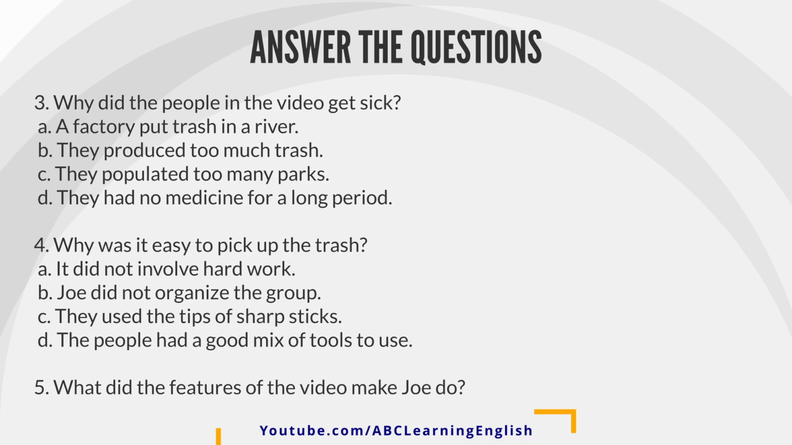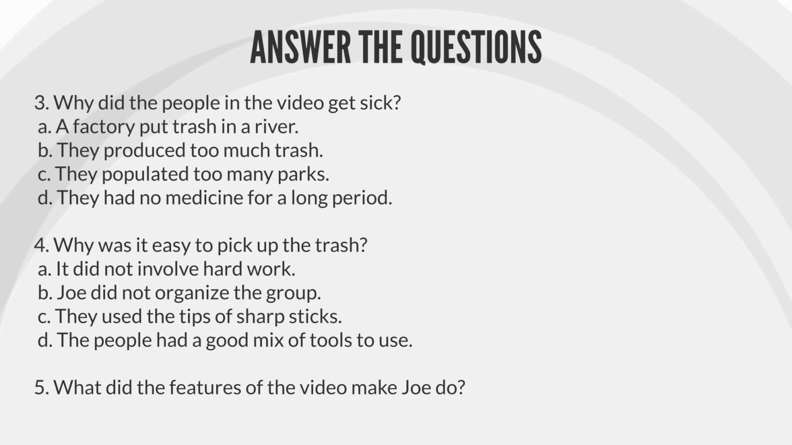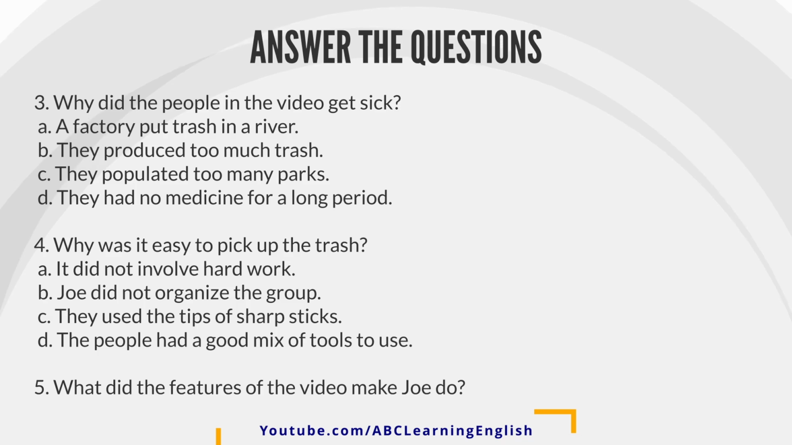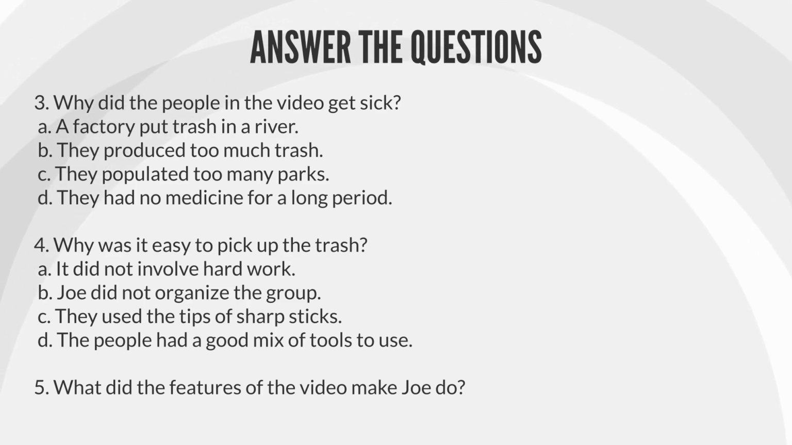3. Why did the people in the video get sick? A. A factory put trash in a river. B. They produced too much trash. C. They populated too many parks. D. They had no medicine for a long period.